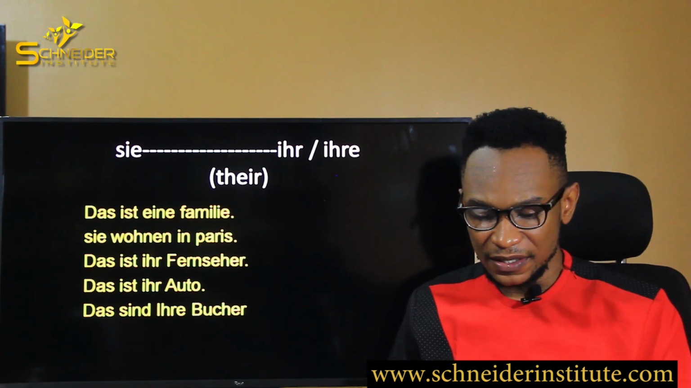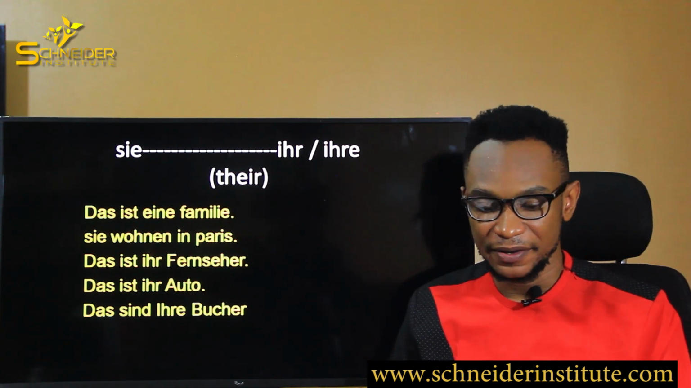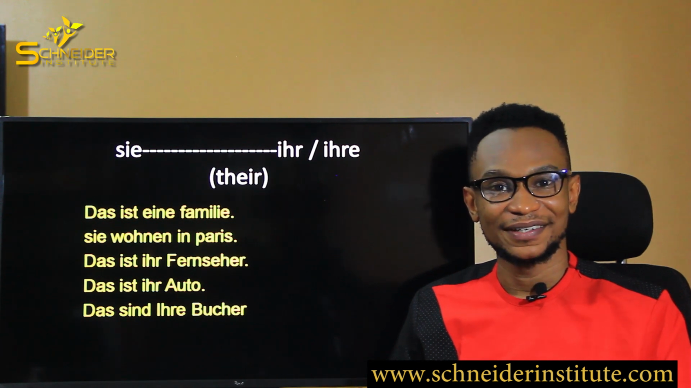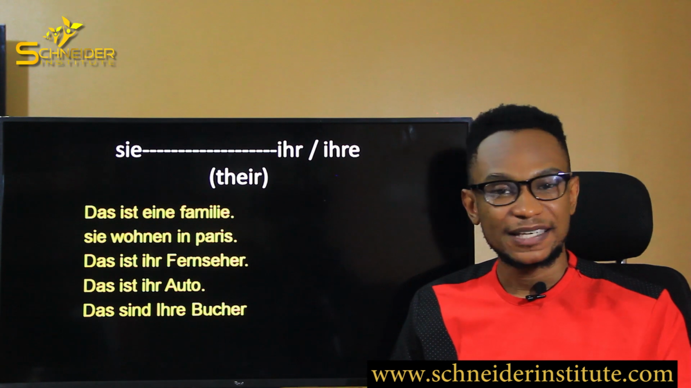Now, the first sentence I have says, das ist eine Familie. Sie wohnen in Paris. That is a family. They live in Paris. The S-I-E there means they, okay? Now, let's make sentences.